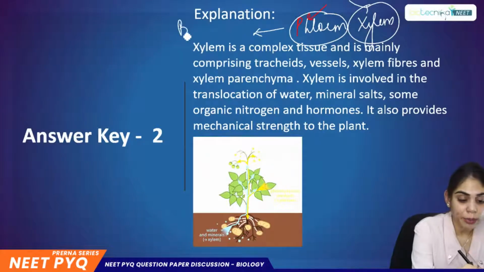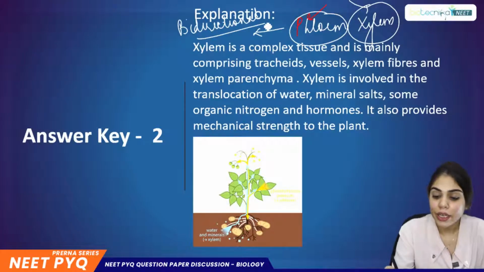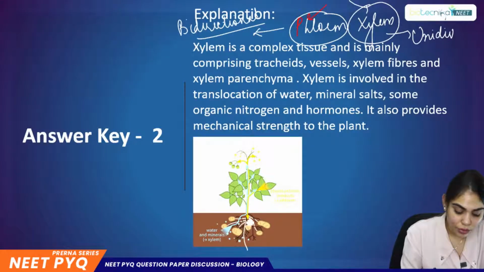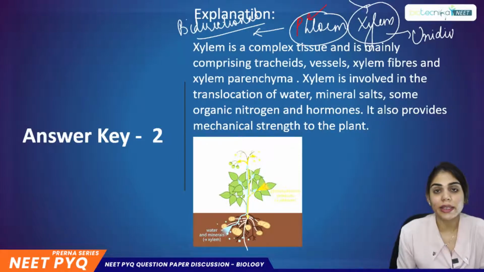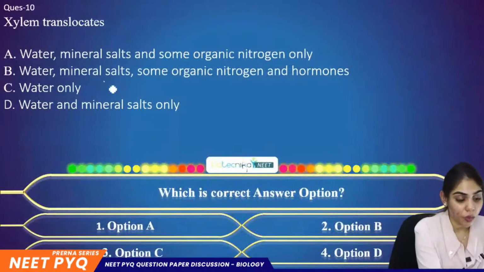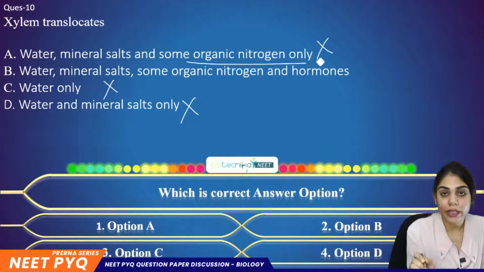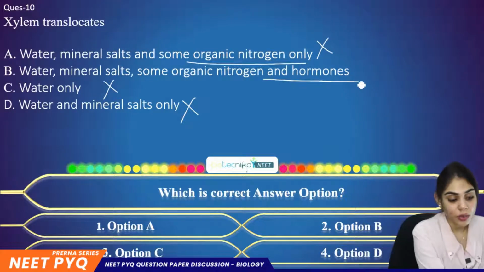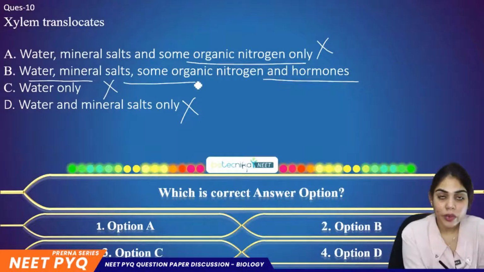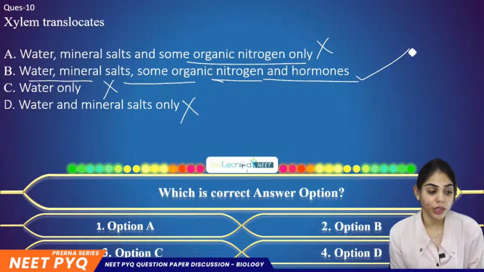Phloem is known for the translocation of food, and this translocation of food by phloem is bidirectional. But xylem is unidirectional. It transports water and minerals from down to the shoot apex. But it is not only translocating water, minerals, and organic nitrogen, but also hormones. So the right answer is water, mineral salts, some organic nitrogen, and hormones. So the right answer for this question is option B.